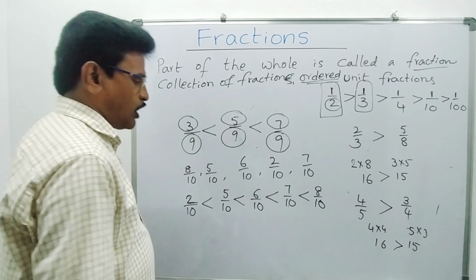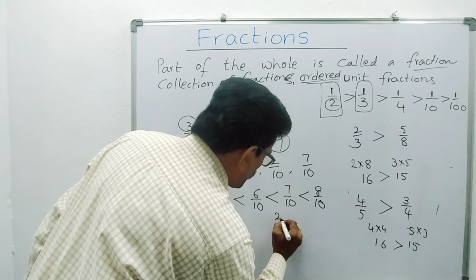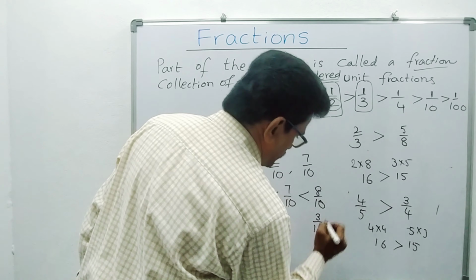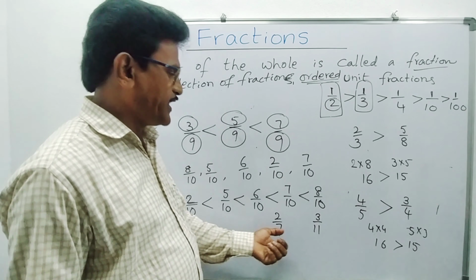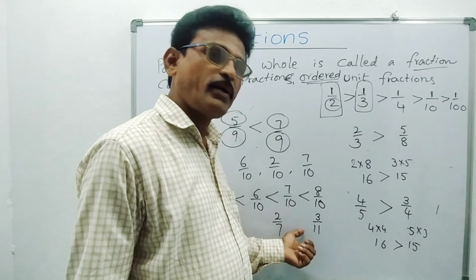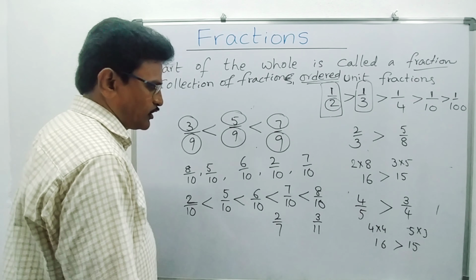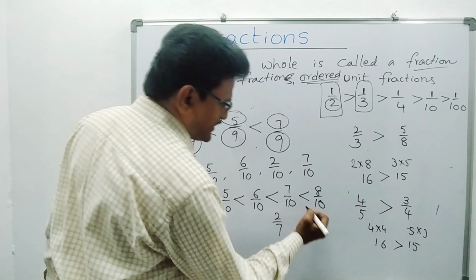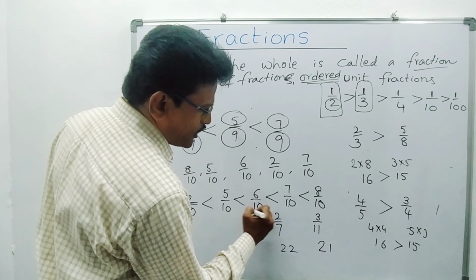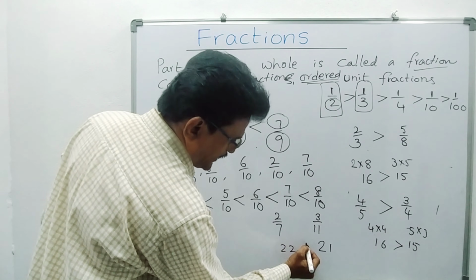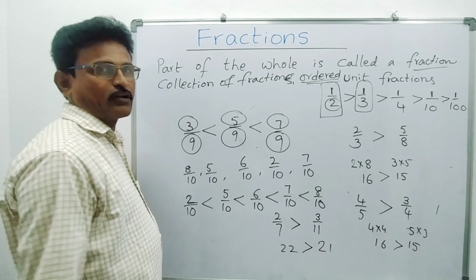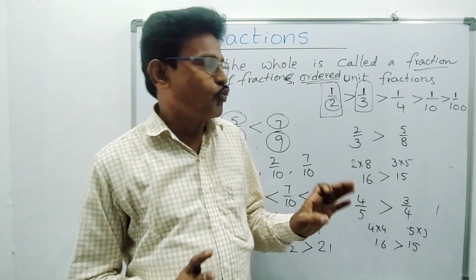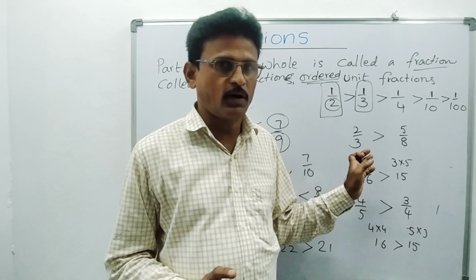Now 2 by 7 and 3 by 11. Which one is bigger here? We will see. 2 into 11 is 22. 7 threes are 21. 2 elevens are 22, which is bigger, so 2 by 7 is bigger. So without finding the LCM, we can find which is bigger and which is smaller.